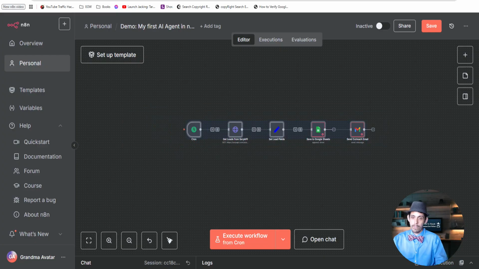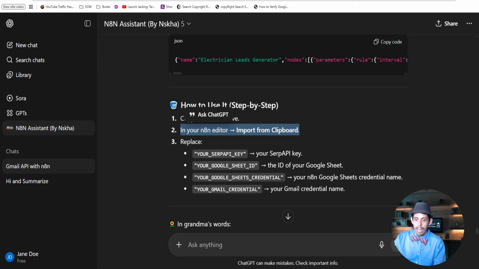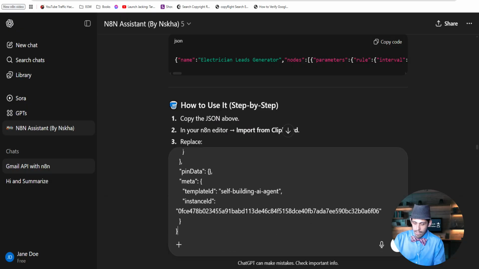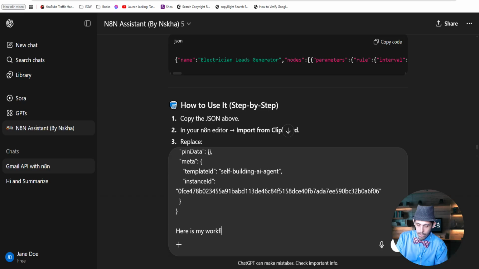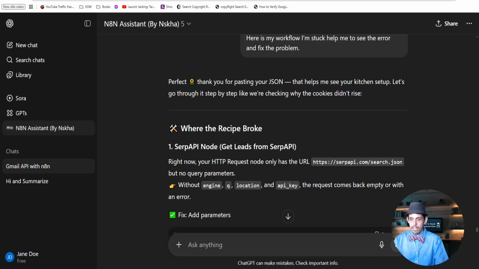So you had the same experience I did, and you may not know this, but you can go to any workflow and select it, copy, hit Control C. Now it's copied to the clipboard, and you could paste it back into ChatGPT and say, here is my workflow, I'm stuck, help me to see the error and fix the problem. You could literally just paste it in there and it already knows how to solve your problem. Wow. Isn't that amazing?